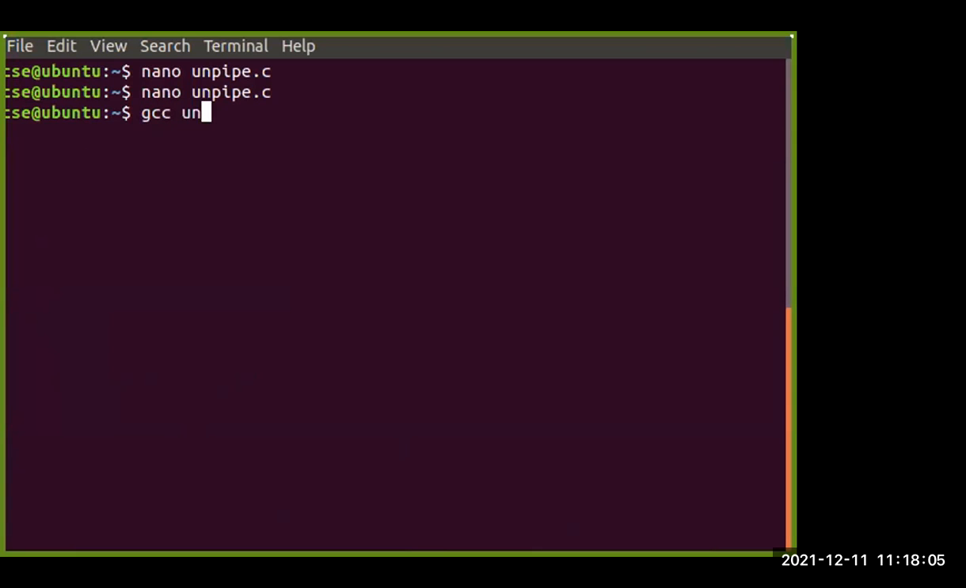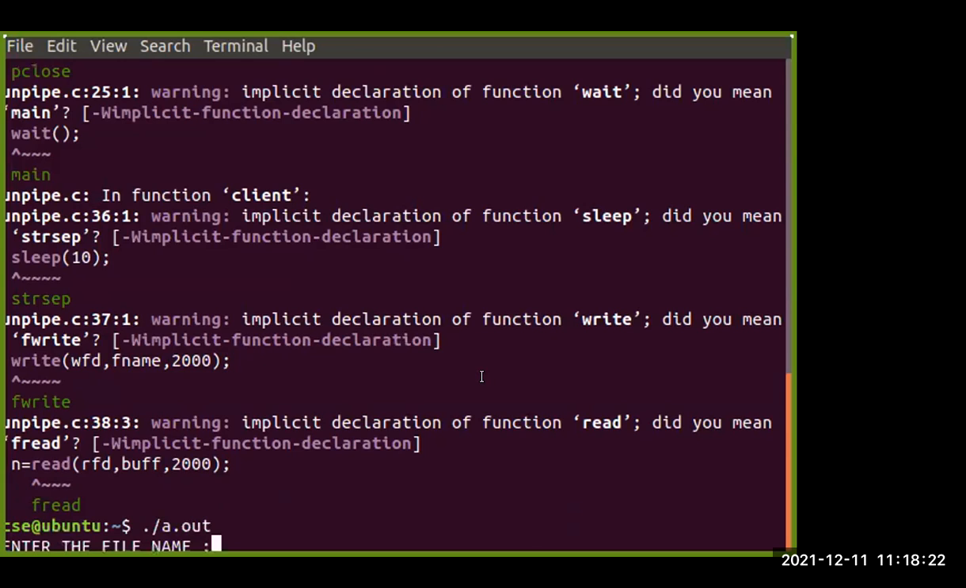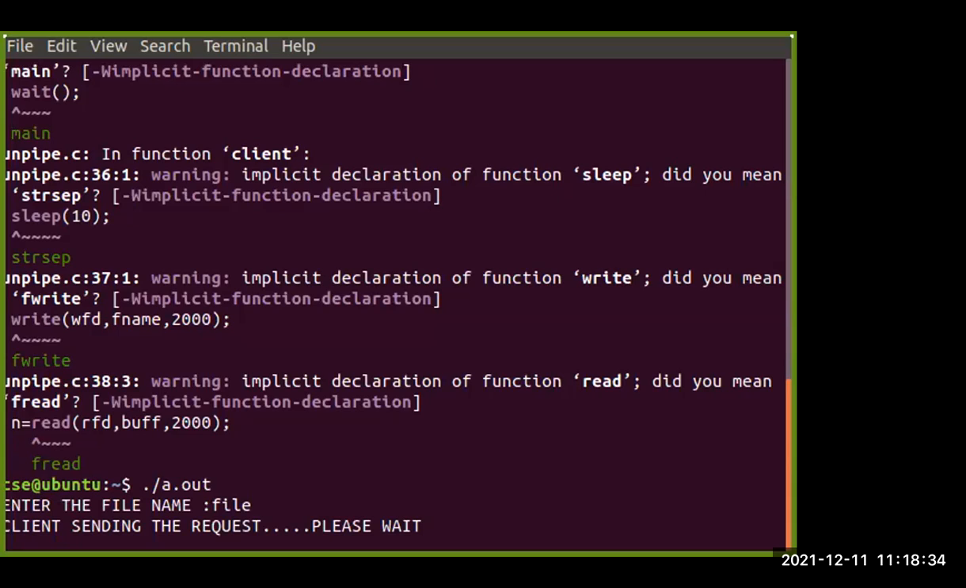So suppose this is my file name, that is unpipe.c. Again, some warnings are there. Okay, so no issue on this warning. So if I go for ./a.out, when I am compiling or executing the code, here it is asking for the file name. So what file we have created previously, the name of the file is something like this: file. So, enter the file name, it is requesting some file. As I said, when the client is sending some request, it will wait for some time, and if the process is correct, then it will provide us some value, and if it is not, then it will not give us any type of result.